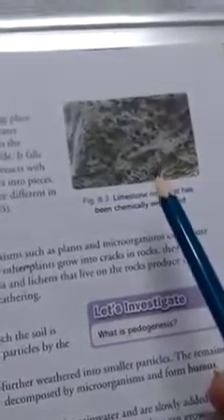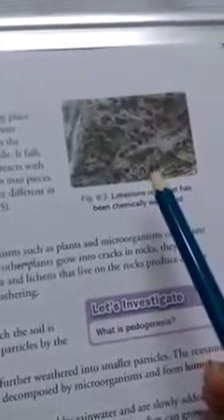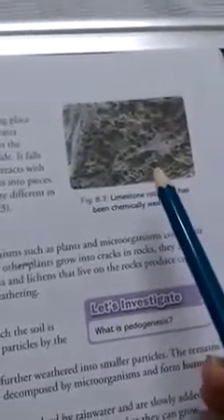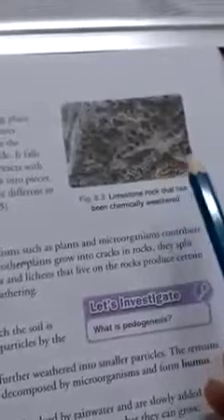Dear students, humus contains nutrients like nitrogen, potassium and phosphorus, which are needed by plants for growth and development.